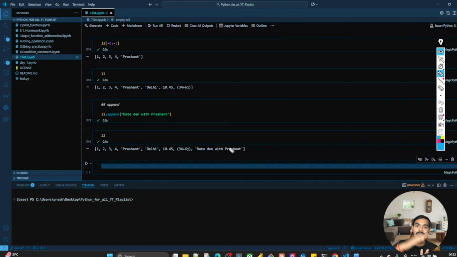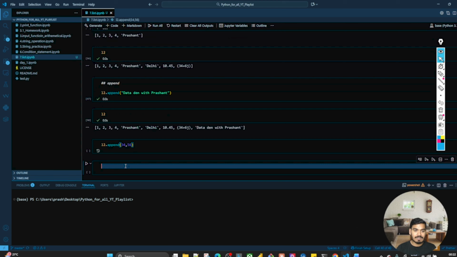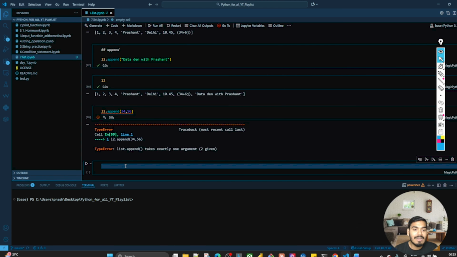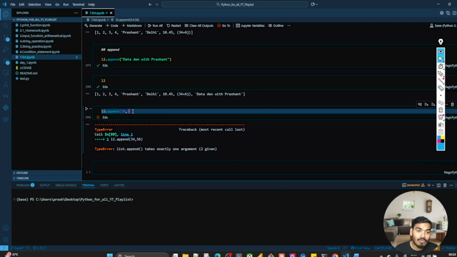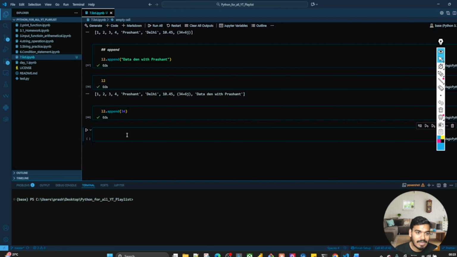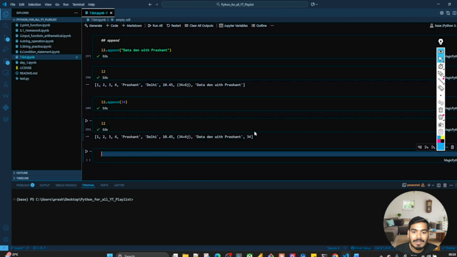Append means just appending. You have the level of this, and now you are appending one more just below that. That's all. Okay, it is clear. Now let's say, can append only add one element or more than that? Let's try that. L2 dot append, and let's say I'm writing over here 34, 56. Will this work? No. List append takes exactly one argument, 2 given. So append only appends one element at a time. Now let's say L2, so you have a 34 at the end.